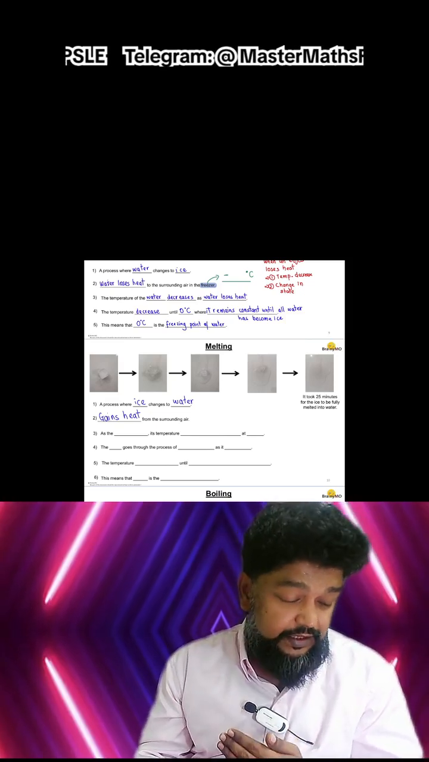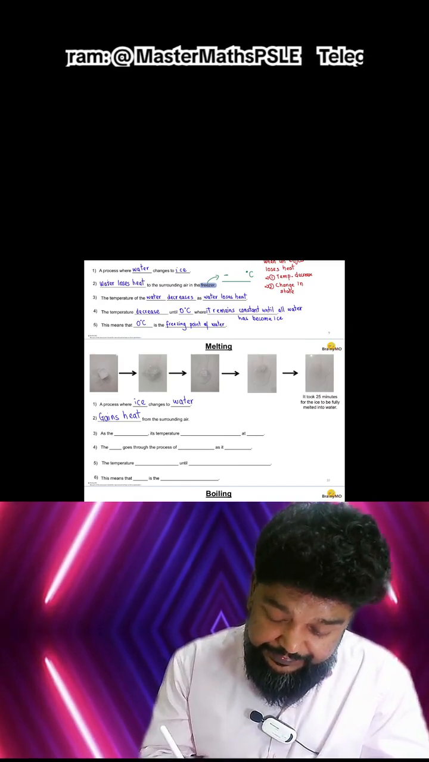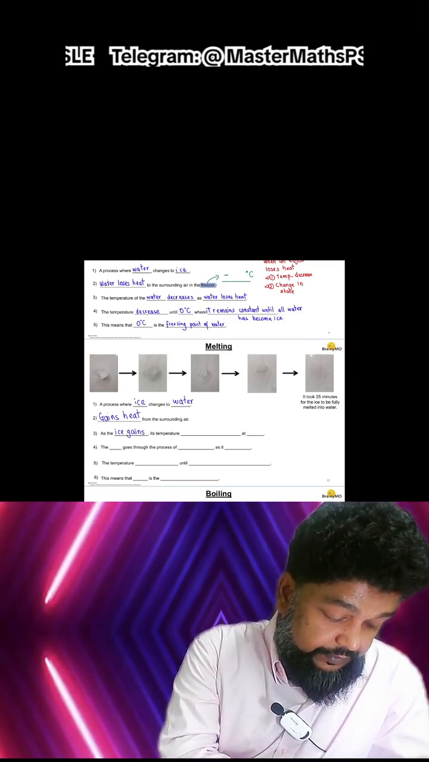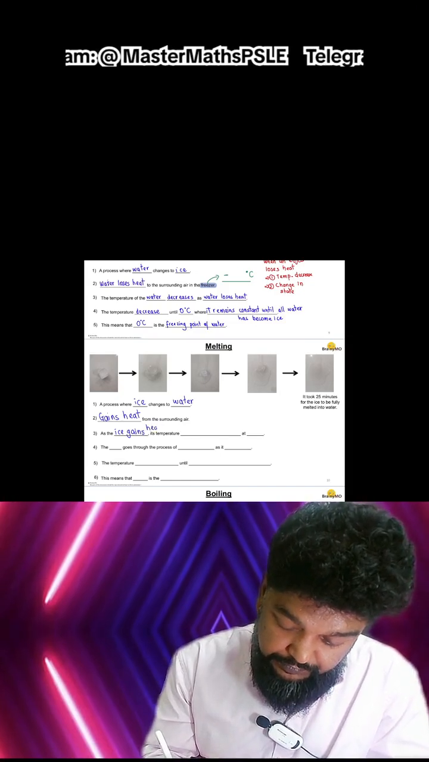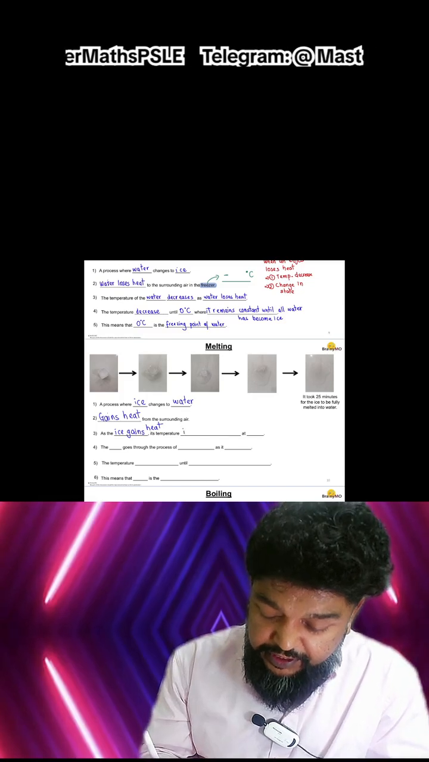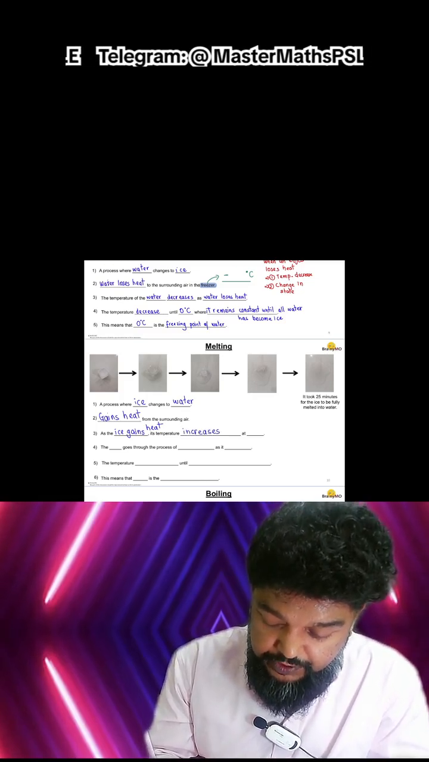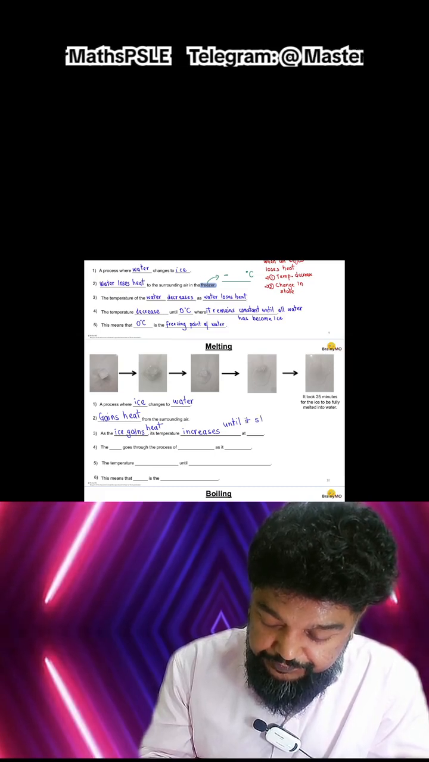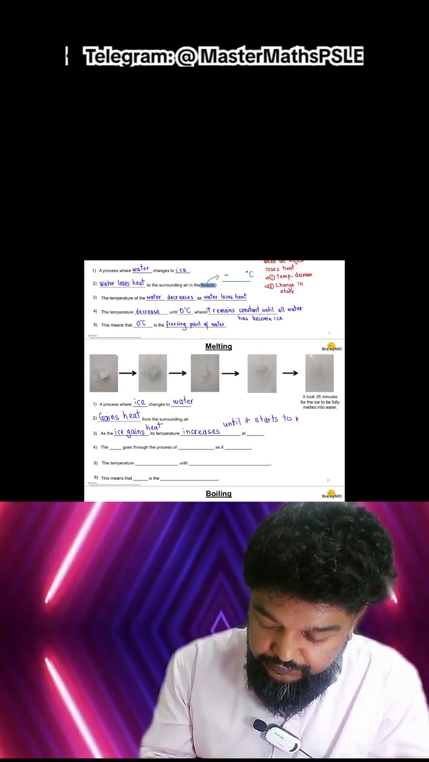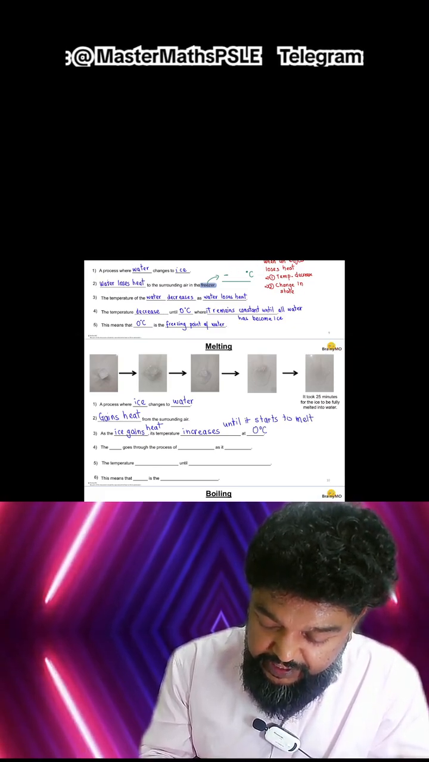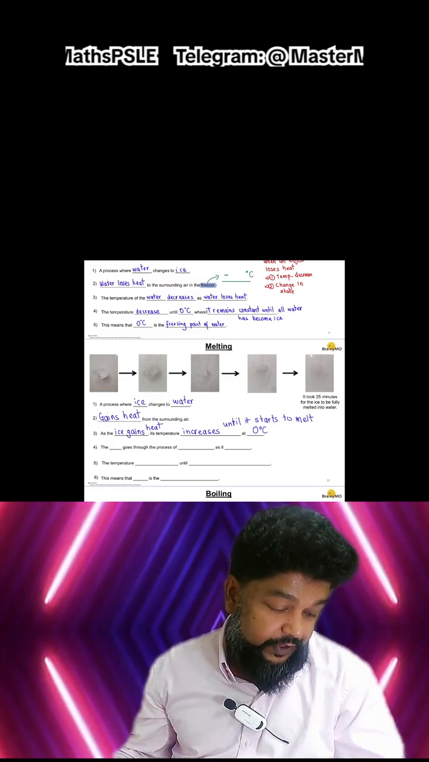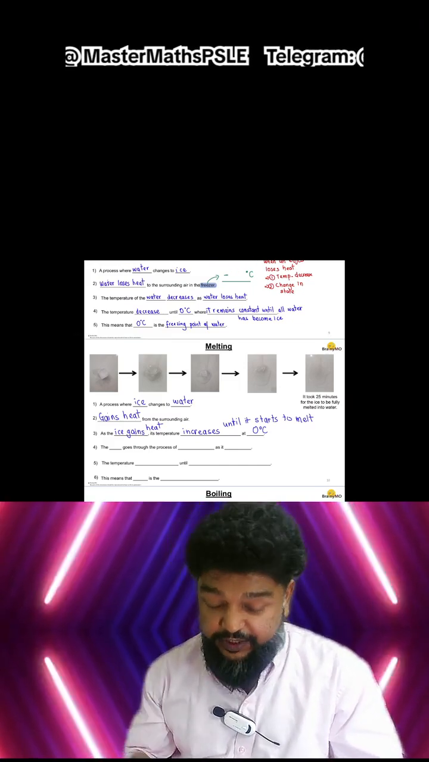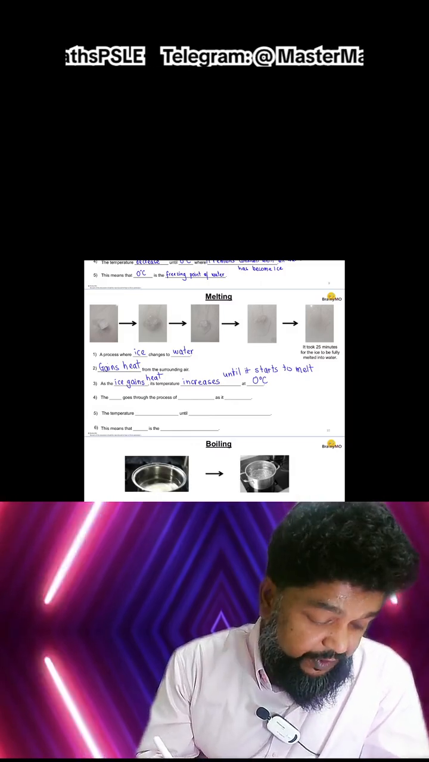Again, as the ice gains heat, its temperature increases until it starts to melt, and this melting happens again at 0 degrees Celsius. This temperature remains at 0 degrees Celsius for exactly the same reason, because the ice is going through the process of melting.